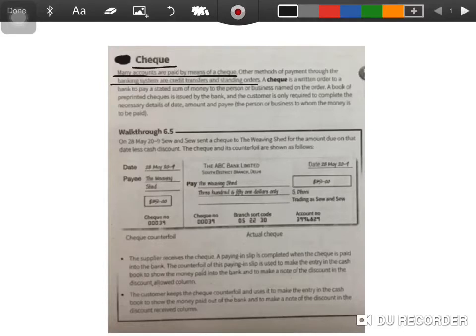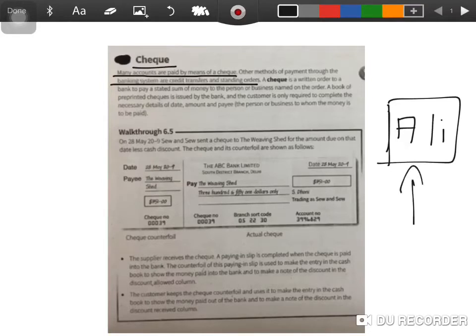If I have to withdraw money from my bank account, I can use a check, and I can also pay someone through a check. So let's say there's a supplier, Mr. Ali, and I need to pay him 20,000. Then I can give him a check of 20,000 rupees, and he's going to go to my bank, present this check, and upon verification, the officer at the bank is going to give Mr. Ali the rupees 20,000, right?